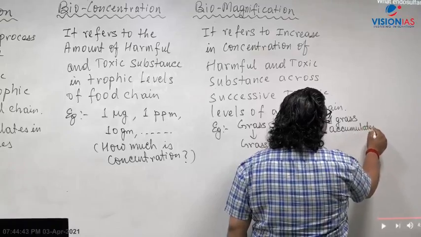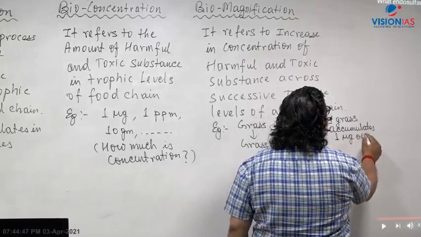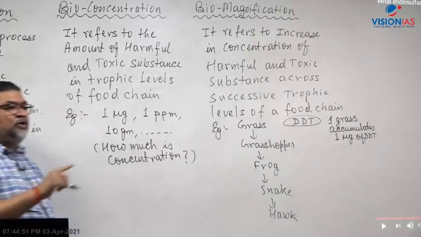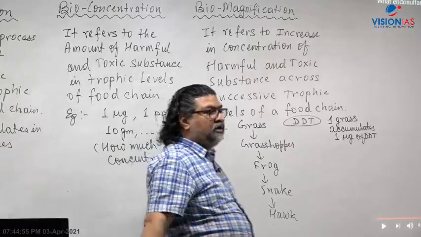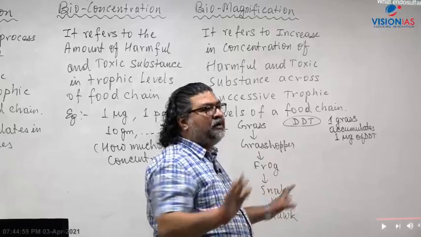The bioaccumulation accumulates 1 microgram of DDT. I am just giving an example. Consider that one grass from the soil is able to accumulate 1 microgram of DDT, or 1 ppm of DDT, or 0.1 ppm of DDT, whatever amount is there.